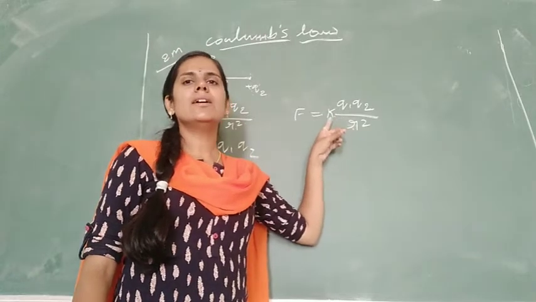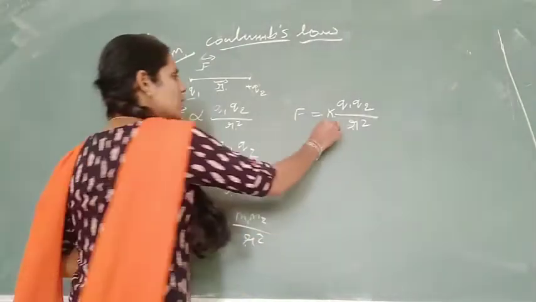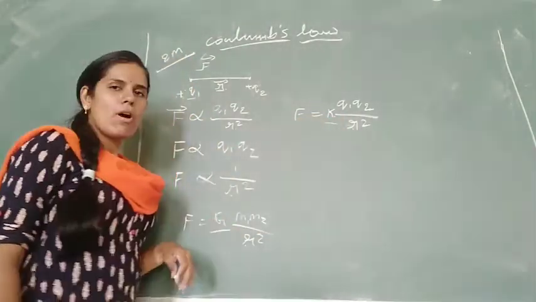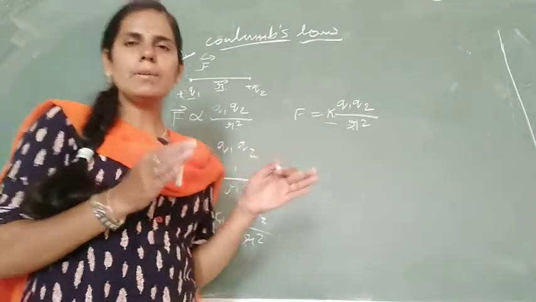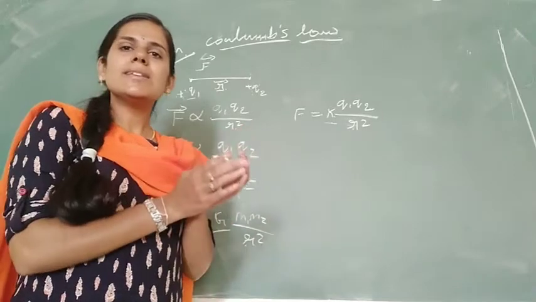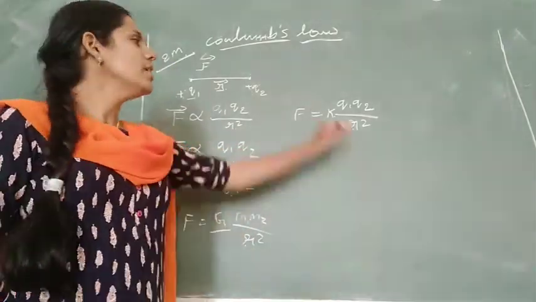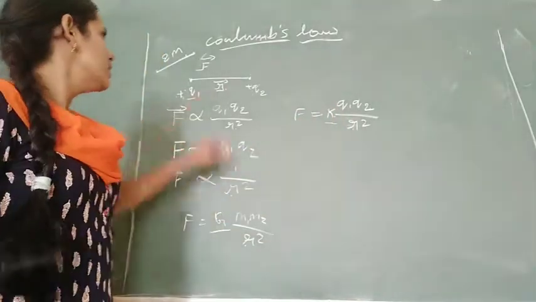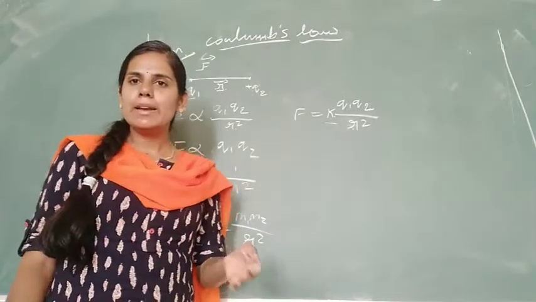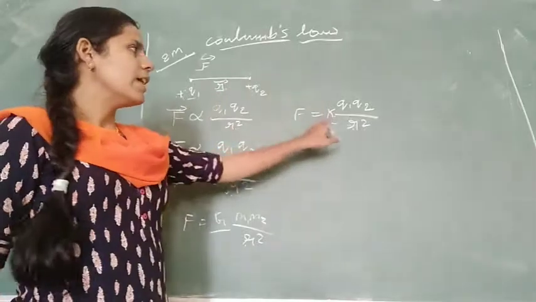K is the force constant for electric field, so electric field constant or electric force constant. For every system, the medium in between the two particles or two masses determines how G and K vary. So if these two charges are kept in air or kept in water, based on the medium, the K value definitely changes.